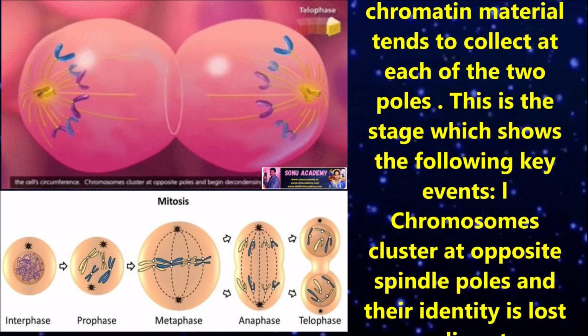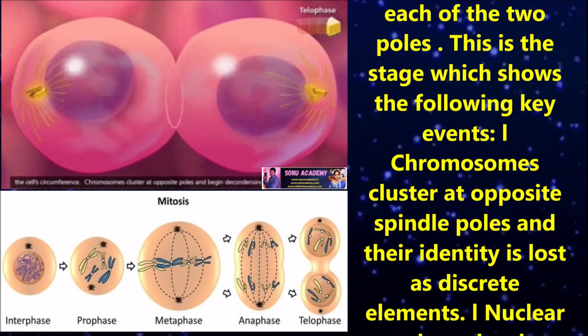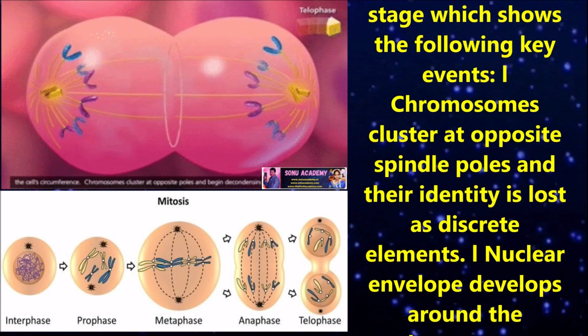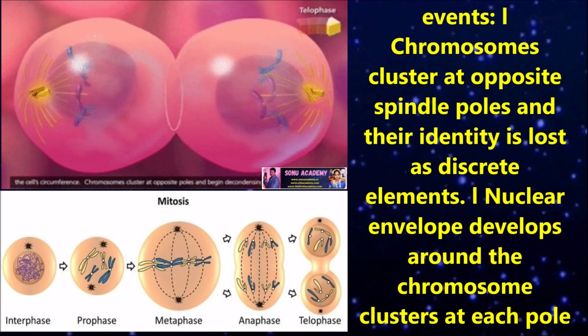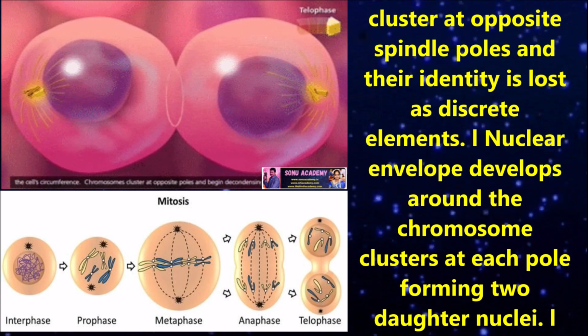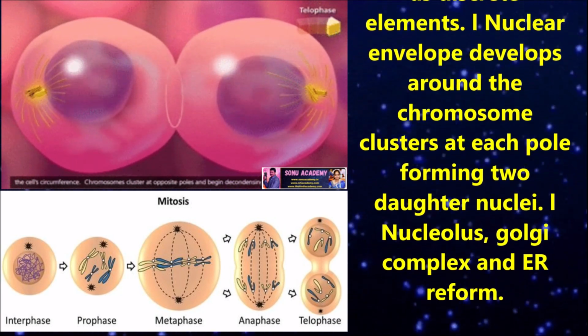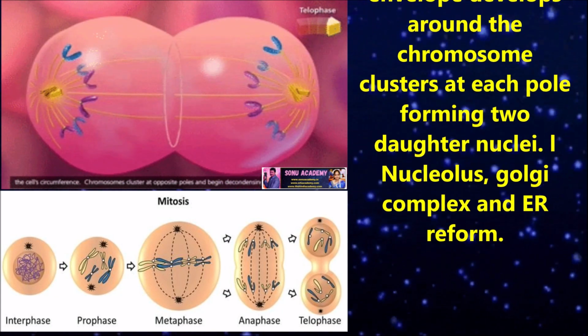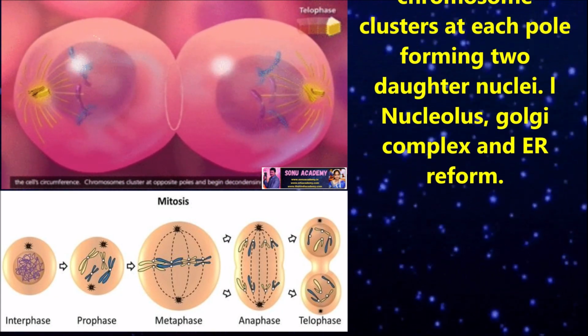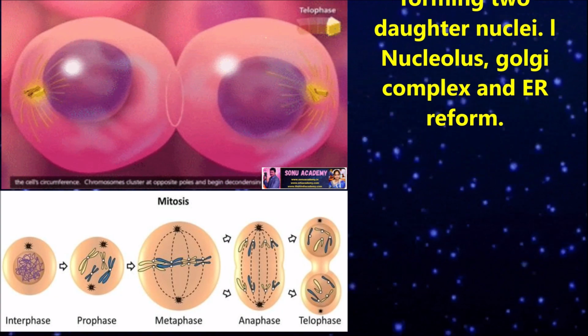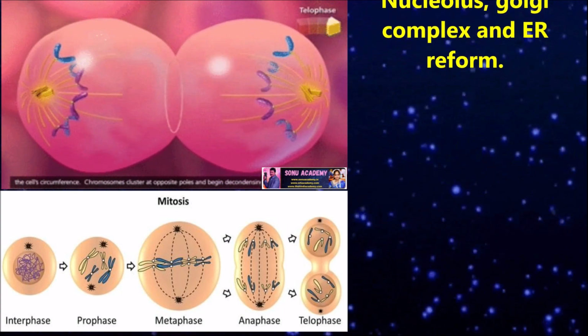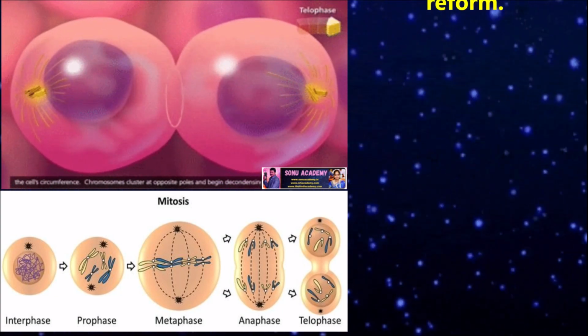This stage shows the following key events: chromosomes cluster at opposite spindle poles and their identity is lost as discrete elements. A nuclear envelope develops around the chromosome clusters at each pole, forming two daughter nuclei, and the nucleolus, Golgi complex and endoplasmic reticulum are reformed in this stage.